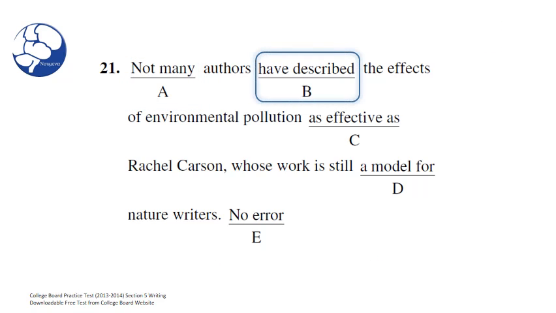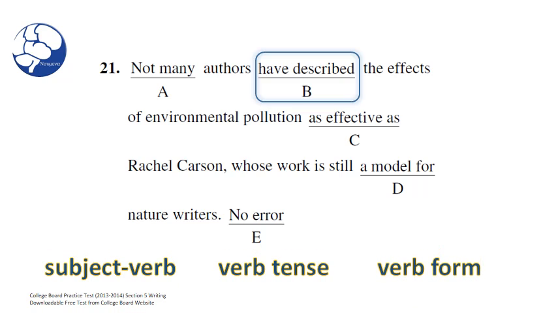Have described. For B, we're going to test for subject, verb, verb tense, and verb form. Subject verb should be easy, right? We already established our subject, but could this cause us some problems here? Not for those who've mastered grammar. So what about for those of us who have some issues still? You need to take a look at our clips. Okay. But before we do that,